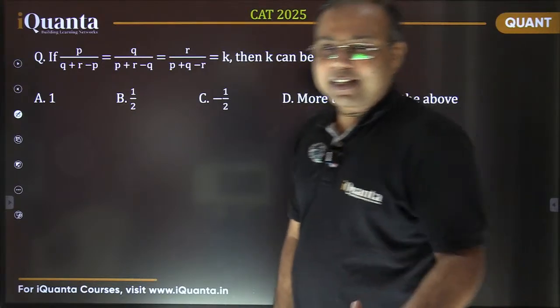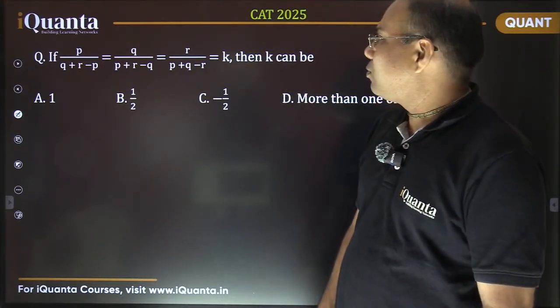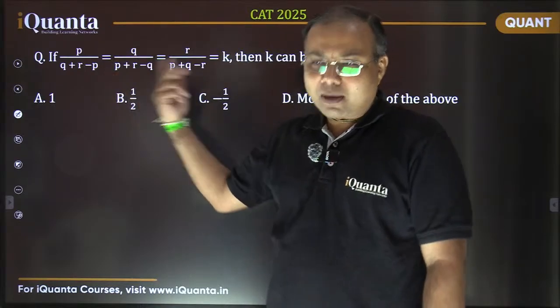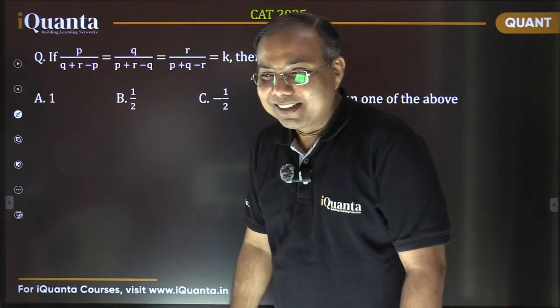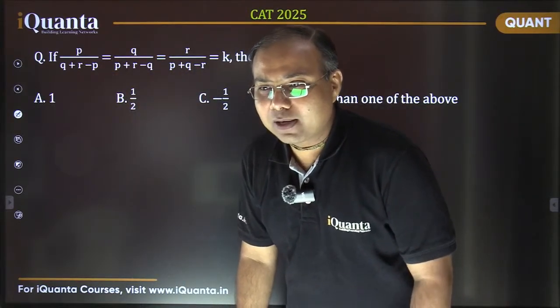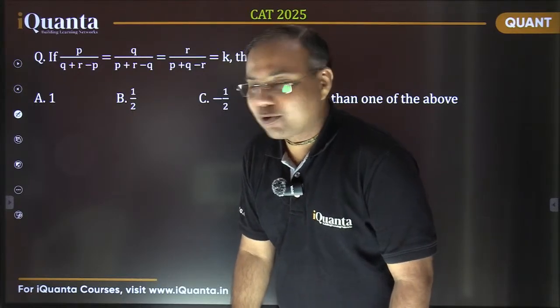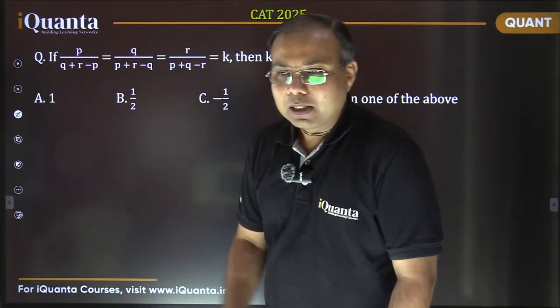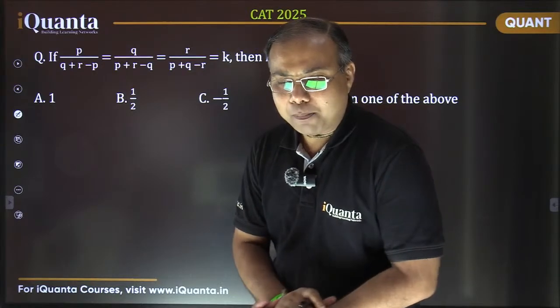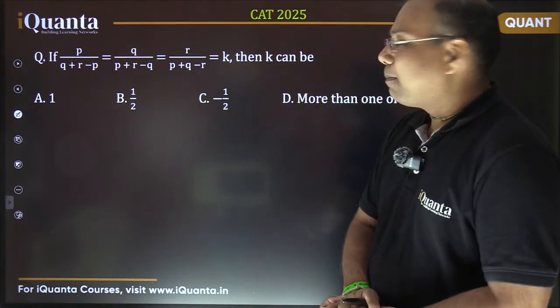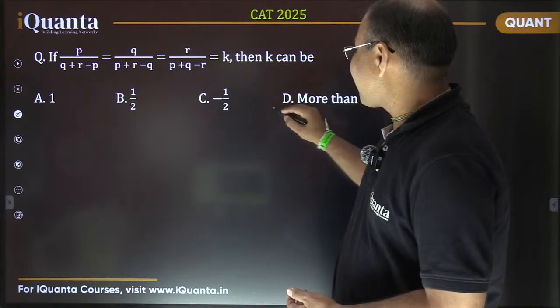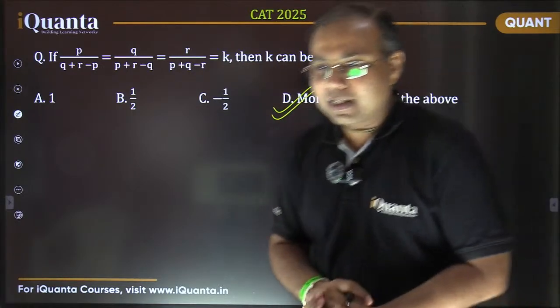See, the basic instinct is that most of the students put each of the values as 1. How did you get the value 1? Yes, many of you are writing A, 1, which is quite an obvious option among all the 4. But by the way, D is the right answer.